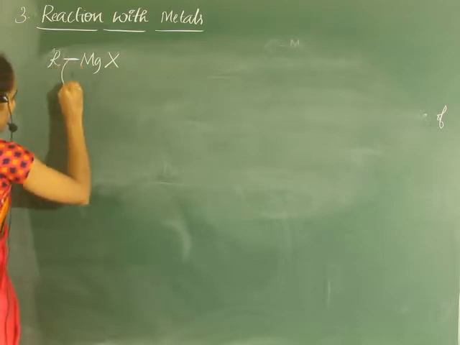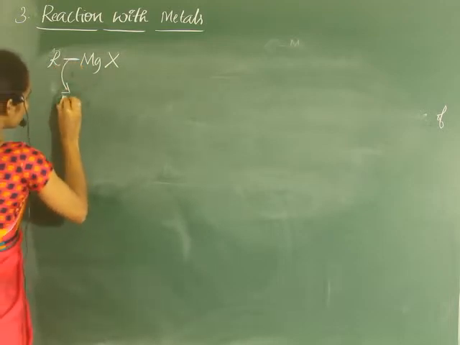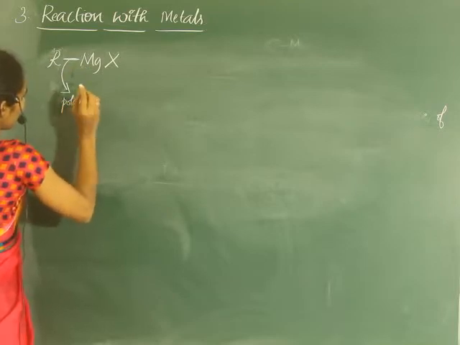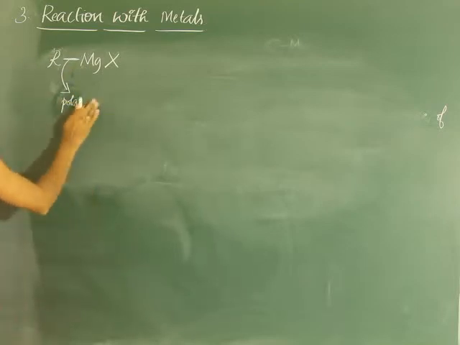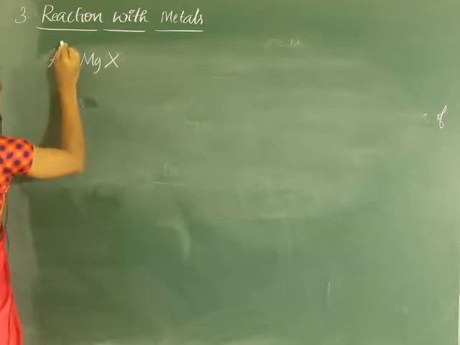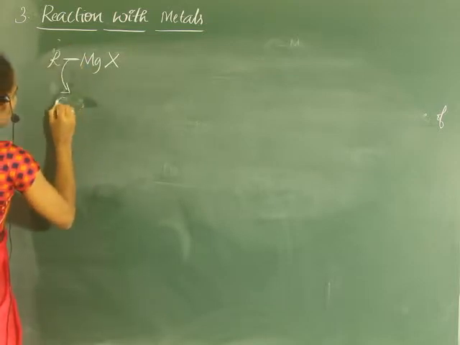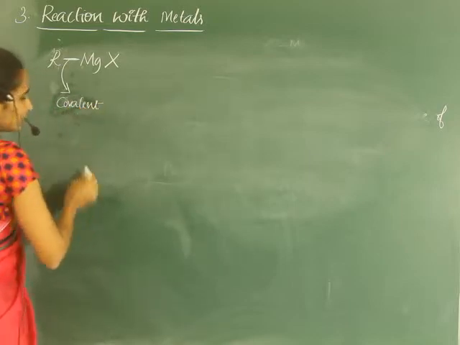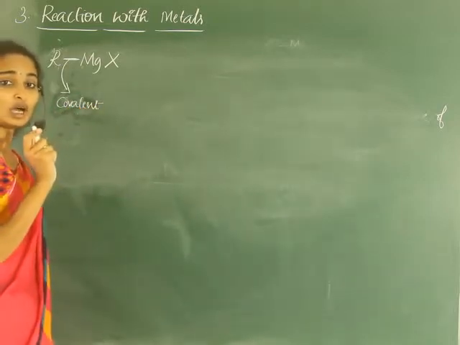This bond is highly polar. And one more thing, it is a covalent bond, but even though it is covalent, it is highly polar.